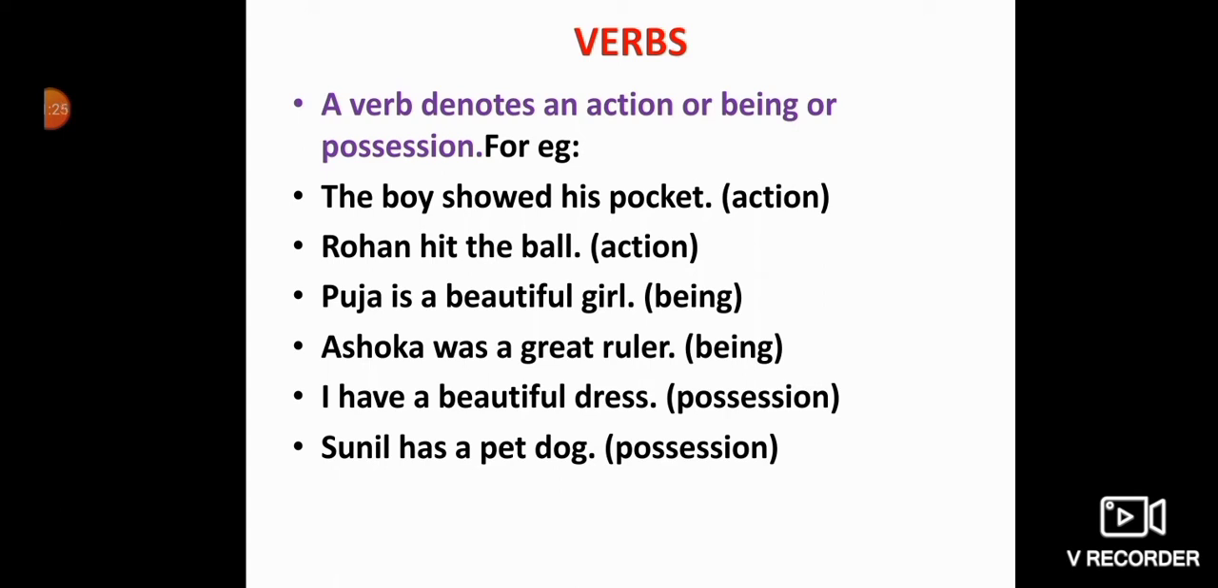Next, I have a beautiful dress. So what am I having? A beautiful dress. So here the word have is showing us the possession over the dress. Sunil has a pet dog. So what does Sunil have? He has a pet dog. Again this word has is showing us the possession over the dog. Who is having the possession? Sunil is having the possession over the dog. So Sunil has a pet dog.